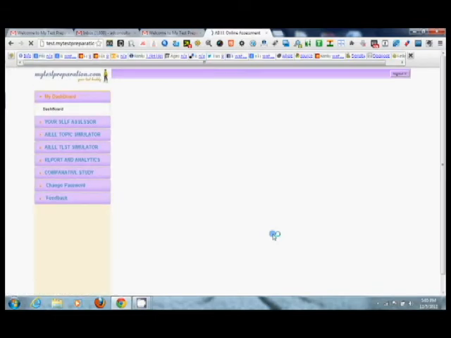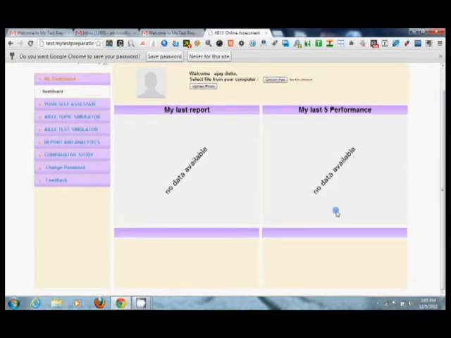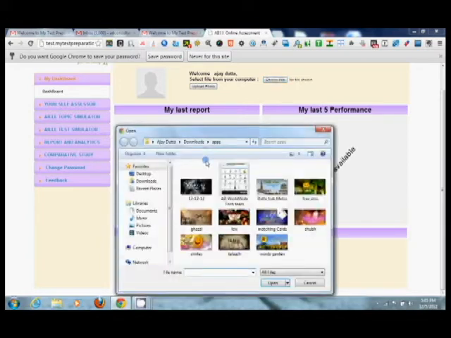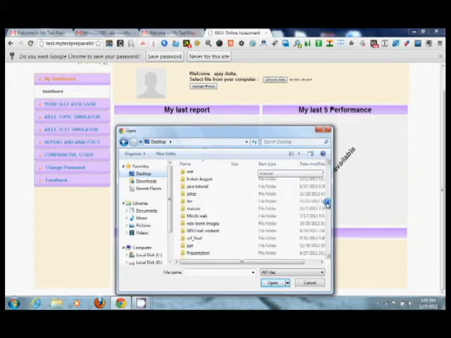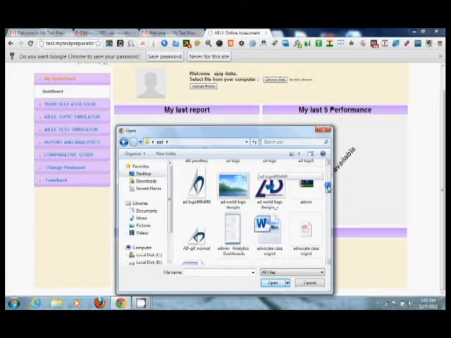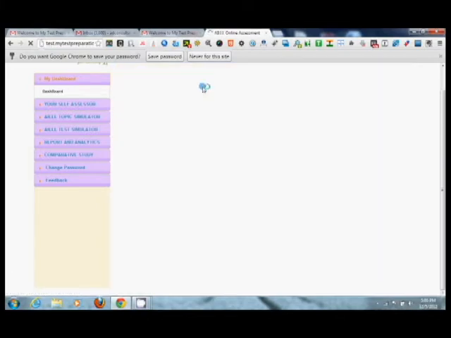Here my last report is not available, so you can upload your photo like this. Choose a photo, snapshot. You can select from your desktop or wherever you have kept it. Like I have kept it in one folder on the desktop. Here it is, so I am using that photograph. Upload it. So now the AIEEE logo is there, as you see.